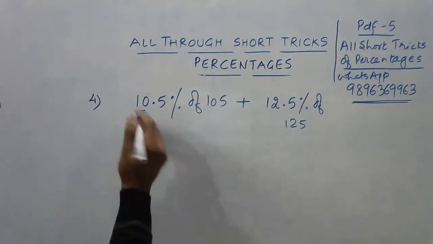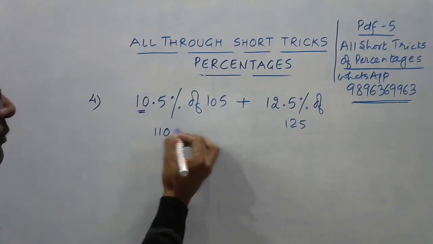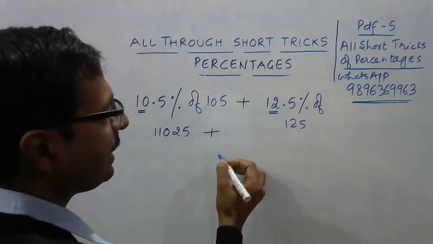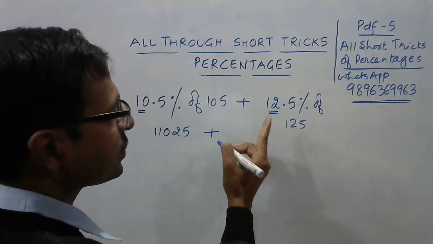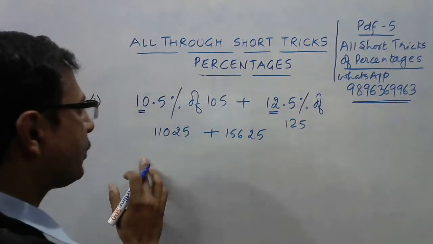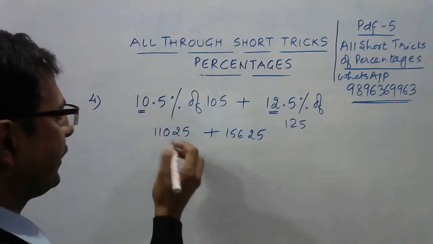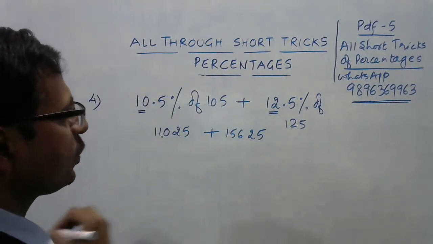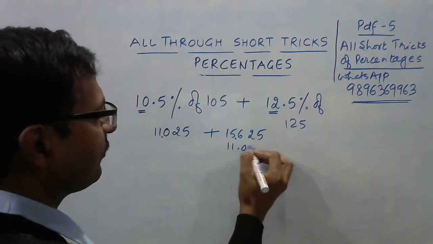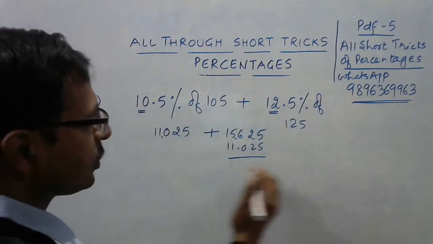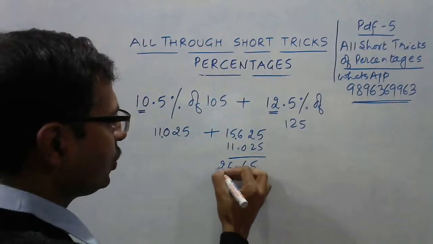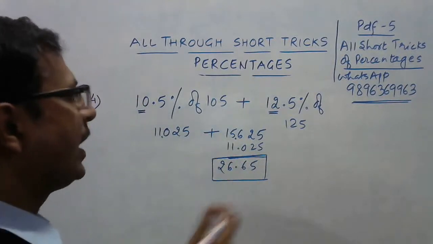See, this is 10. 10 into the next number 11 is 110, followed by 25. I'll put the decimal later. Then this is 12. So 12 into 13: 13 twos are 26, and 13 tens are 130, so 156 and 25. Now these are the two products. Now what about the decimal? So 1, 2, 3 means 11.025, and 1, 2, 3 means 15.625. Just add them by writing one below the other, or you can add like this also. So this will become 0. 1 means 5, and we have 6, then 6 and 2. So 26.65, that's the answer to this question.